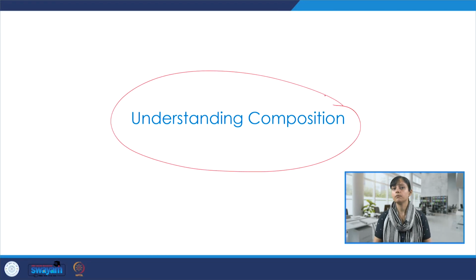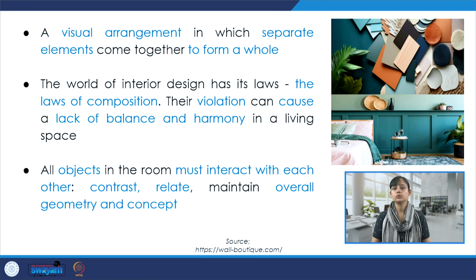Understanding composition is very, very important to create interesting, appealing projects. So a visual arrangement in which separate elements come together to form a whole is how composition could be understood. And the world of interior design has its laws, the laws of composition, and if we try to violate those laws, it could create a lack of balance and harmony. And all the objects in the room must interact with each other, and they could interact through different interrelationships to create an overall geometry, concept, and composition.